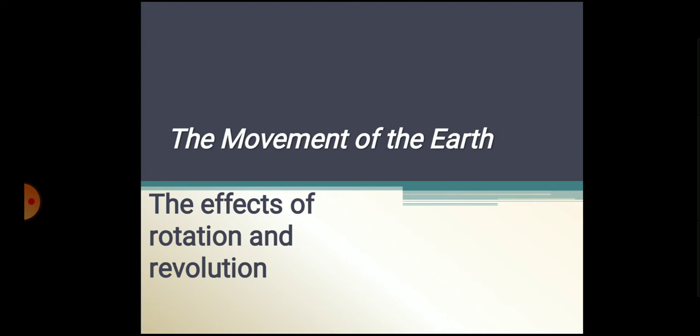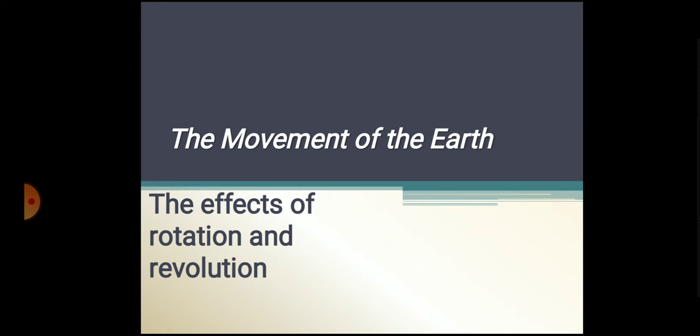Now let's relate this example to the earth. Just as the bangle spins on the floor, our earth spins in the universe. And just as I used to see a white thin transparent line, in the same way there is an imaginary line which we have named the axis of the earth. So the earth spins around on its axis and this movement is known as the rotation of the earth.